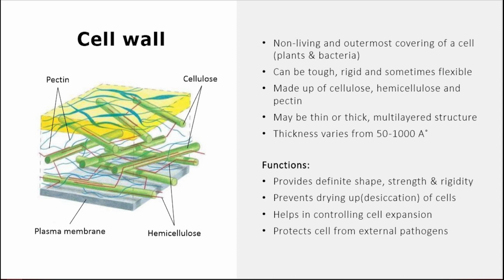A cell wall, which can only be seen in plant and bacterial cells, is a non-living and outermost covering of the cell. They can be tough, rigid and sometimes flexible, made up of cellulose, hemicellulose and pectin. May be a thin or thick multi-layered structure. Thickness varies from 50 to 100,000 angstroms.